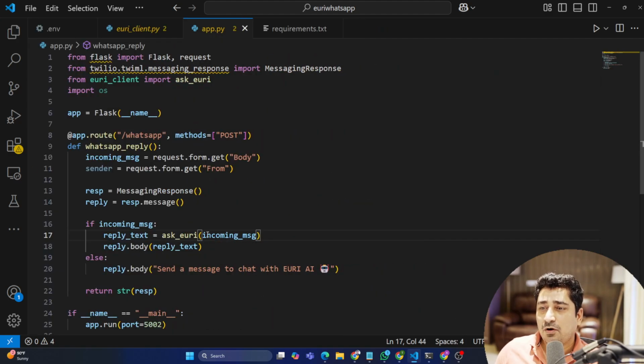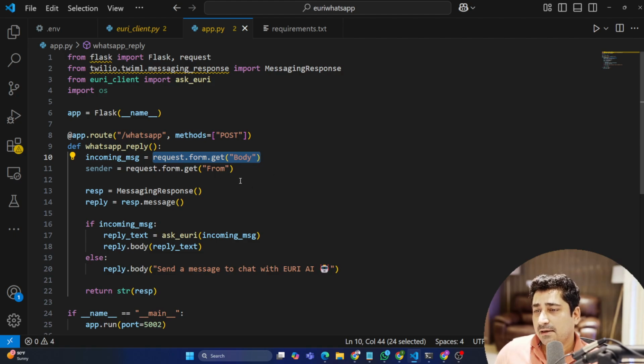Then we have the next step, which is app.py. Inside app.py, I'm trying to create a route and expose it as an API basically. On the path /whatsapp, I'm exposing it so that I will be able to access it through this particular URL. I'm just creating an API over here. And then, first of all, we are trying to take incoming messages, that is, what we get from WhatsApp, what kind of questions people are asking over here.